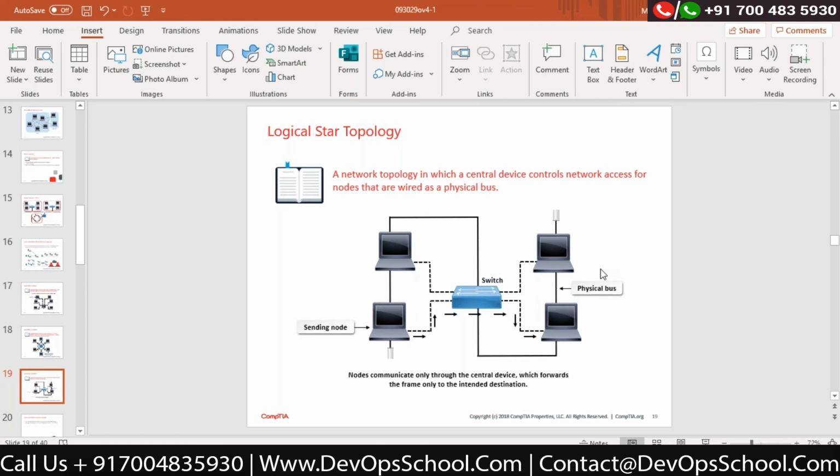But our switch is very smart. Inside the memory of the switch, there is a MAC table which identifies where that computer's MAC address is and on which physical port of the switch that computer is connected. So it is unicast.